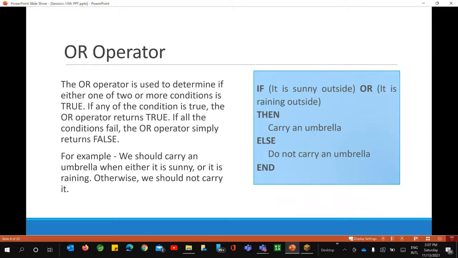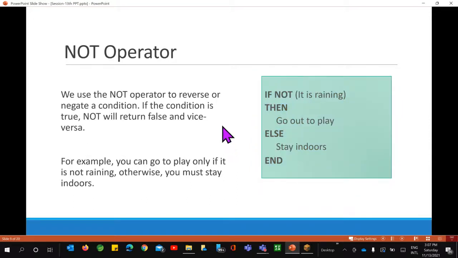Similarly, with or, when any one of the conditions is true, maybe if it is sunny outside, or if it is raining outside, then in either case you need to carry an umbrella. Otherwise, or else, you need not carry an umbrella. So this is just an example to show them where we can use and and or.